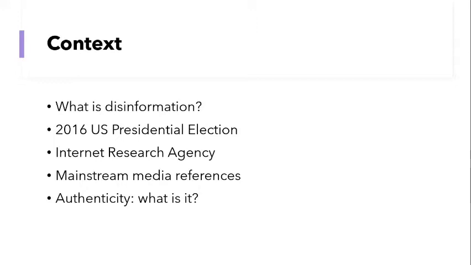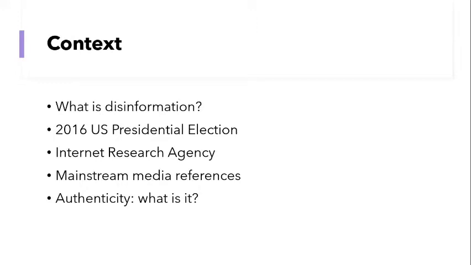Disinformation is not a new phenomenon, but the affordances of the internet have meant that it's risen in prevalence as an issue in recent years, with one of the most notable examples being accusations of Russian interference in the 2016 US presidential election. So the data that I use all comes from Twitter accounts that were run by the Internet Research Agency. I know they've been mentioned a couple of times already today, and they were a Russian company that operated troll farms where people operated disinformation accounts.